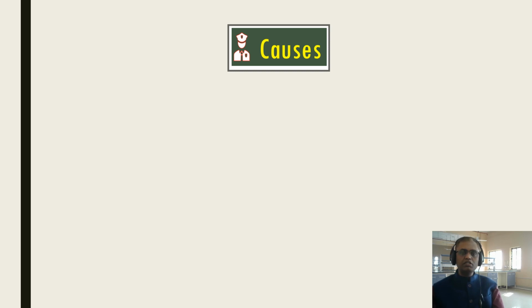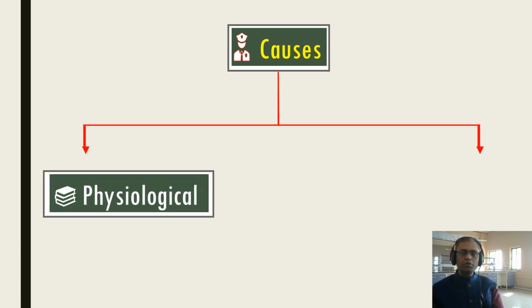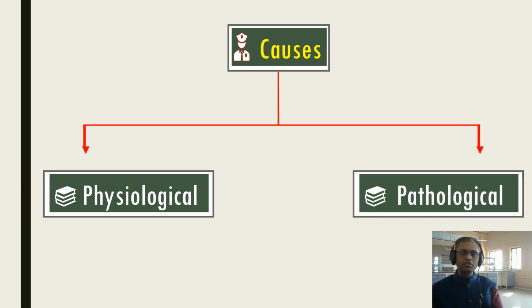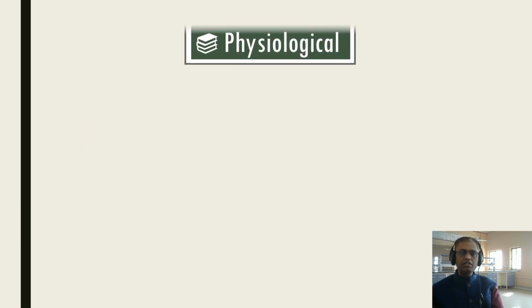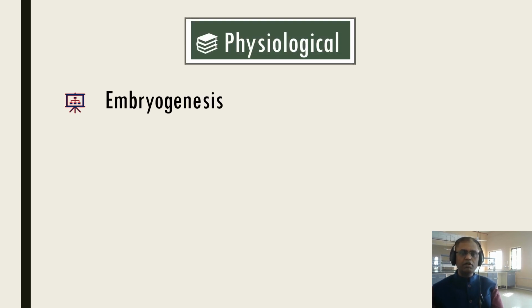Now study the causes of apoptosis. Causes of apoptosis, for our better understanding, we divided into 2 types of causes. One is physiological causes, another one is the pathological causes. So let us study the physiological causes of apoptosis.